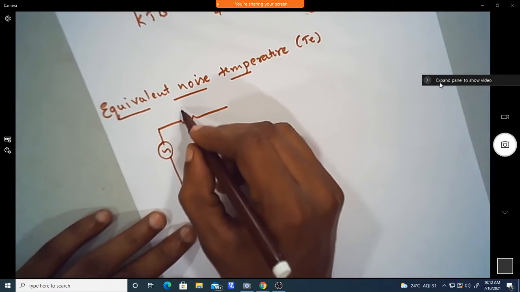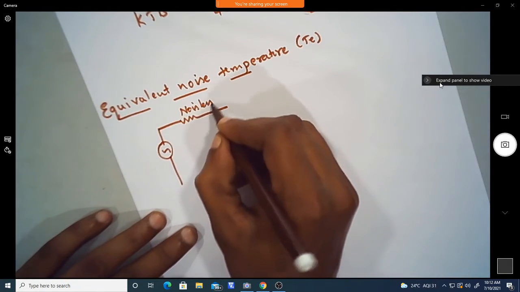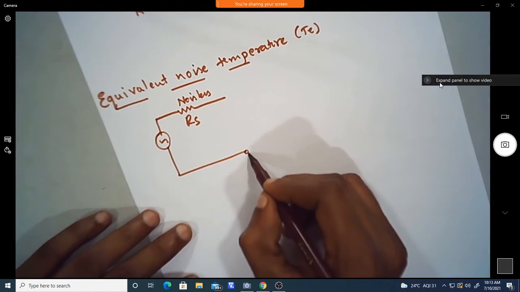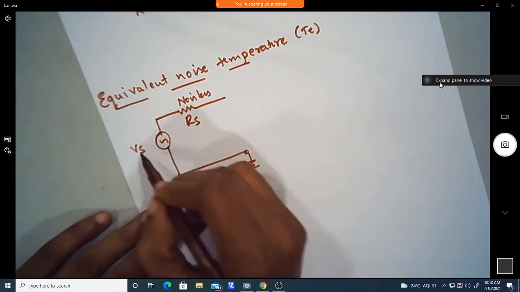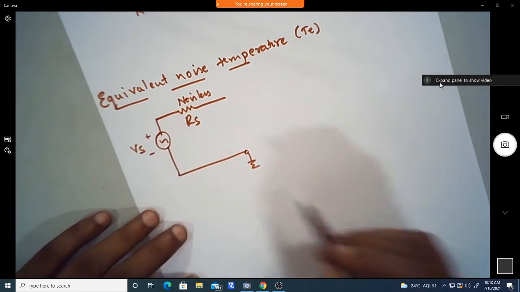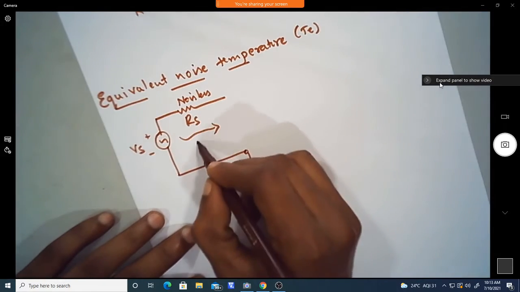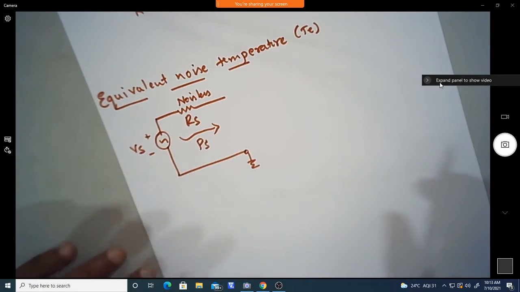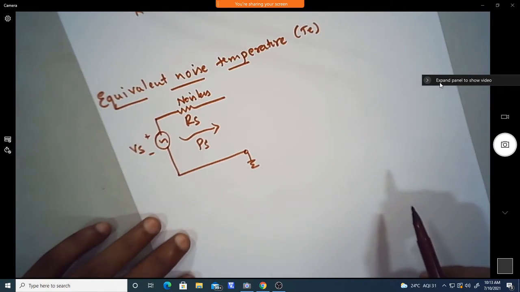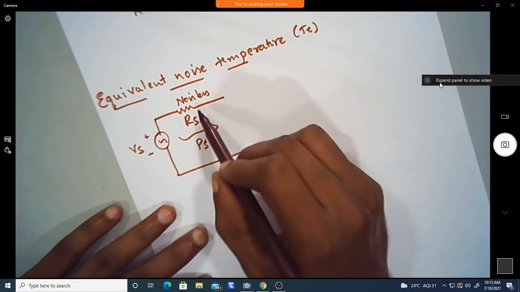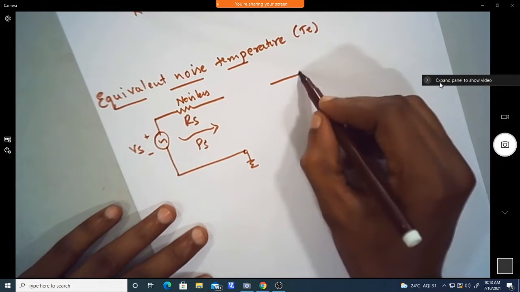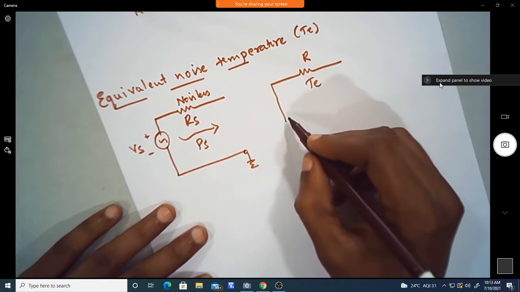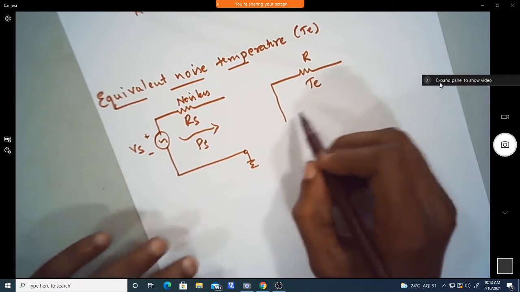Let us take it as a noiseless resistor at the source side, and we have the source Vs. Whenever we take the power coming from the source, which is equal to Ps, we can define the equivalent noise temperature of this resistor. Instead of the noiseless resistor, we can take the same resistor at an equivalent noise temperature, that is Te.